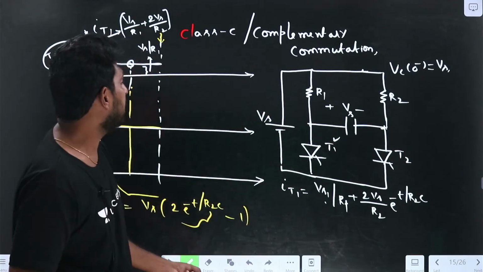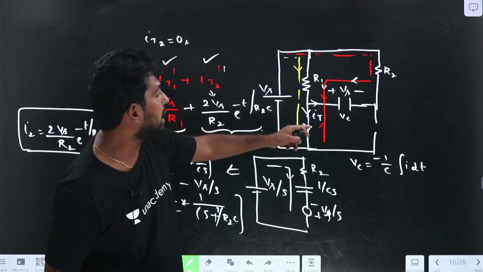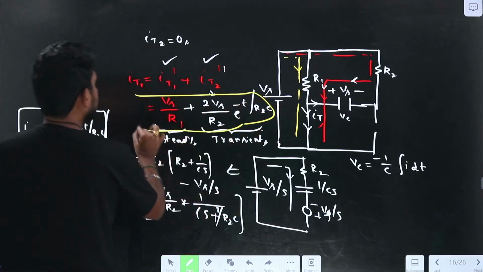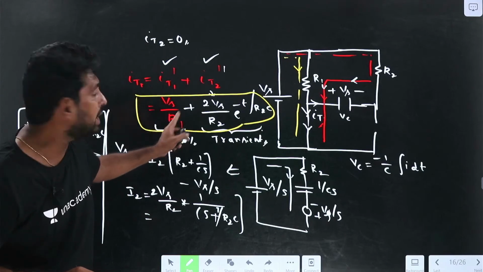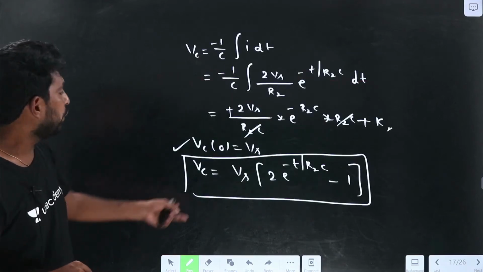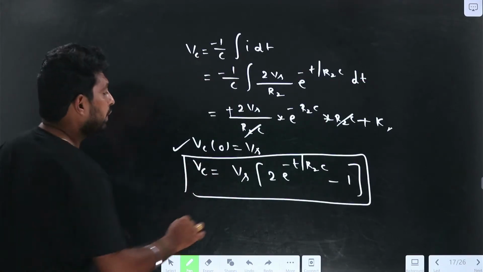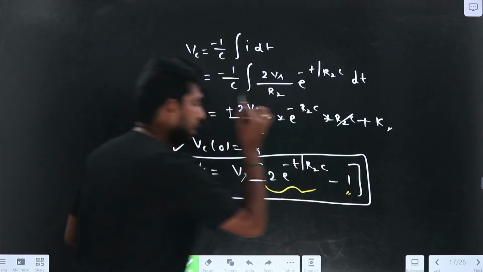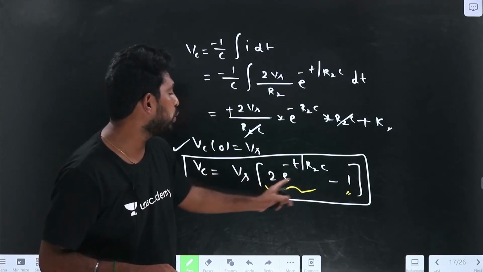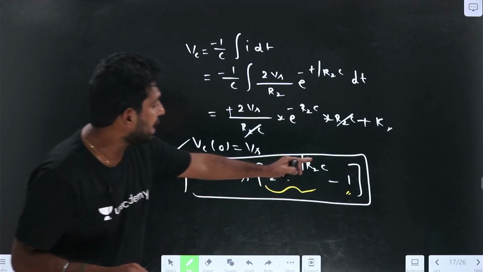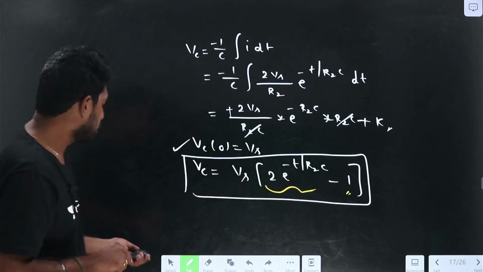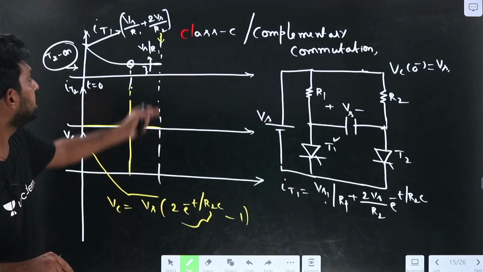When T1 is in on condition, we have found the IT1 value. In IT1, we have the steady state component as well as the transient component. Similarly, we have found the VC value. In VC also, we have the transient component and the steady state component. At t equal to 0, it is 2 minus 1 into Vs, which is Vs. The transient is 0 during steady state, so it becomes Vs into minus 1, equal to minus Vs. With that analysis, we have drawn the IT1 curve.